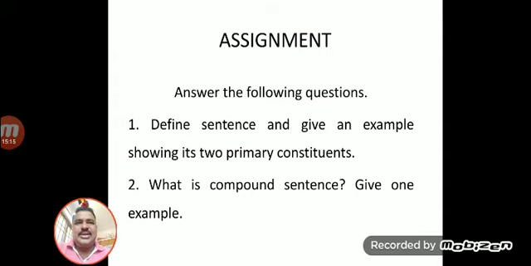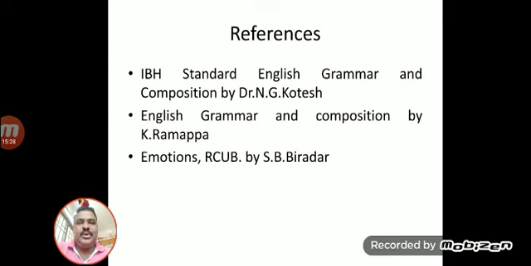Now I will assign some assignments. First, define sentence and give an example showing its two primary constituents. Second, what is a compound sentence? Give one example. And you can go for higher reference books, which will help your mastery over the types of sentences: IBH Standard English Grammar and Composition by Dr. N.G. Kotesh; English Grammar and Composition by K. Ramappa; and Emotions, RCUB Rani Chennamma University, Belagavi, by S.P. Biradar.